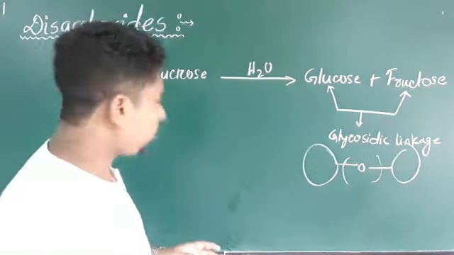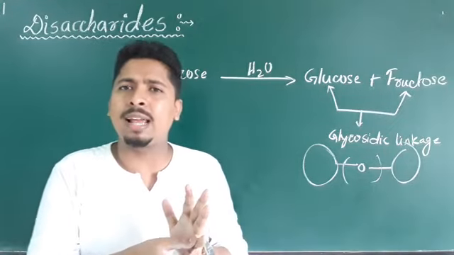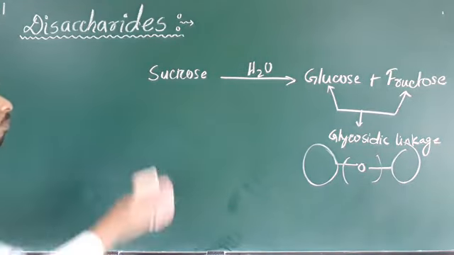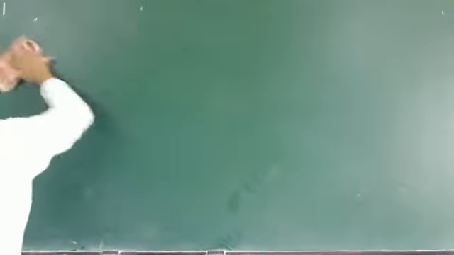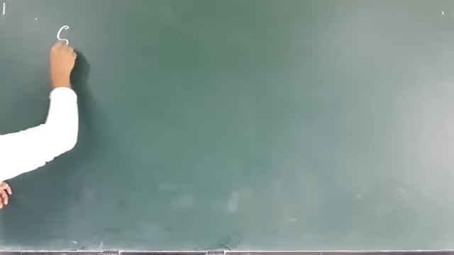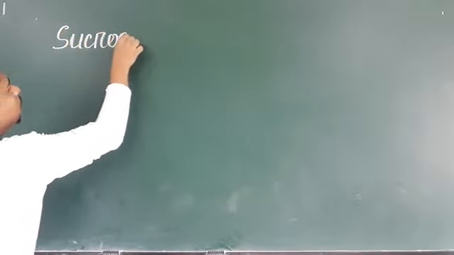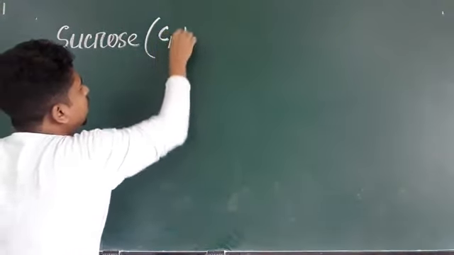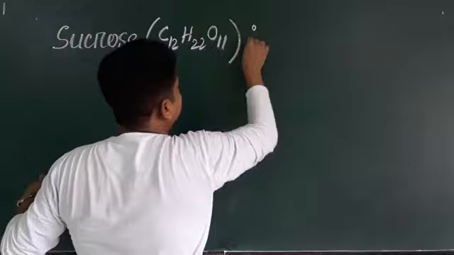Now we are going to discuss sucrose. There are various examples of disaccharides: sucrose, maltose, lactose. We will discuss them one by one. First of all, sucrose. We know the molecular formula of sucrose is C12H22O11. So this is one disaccharide.